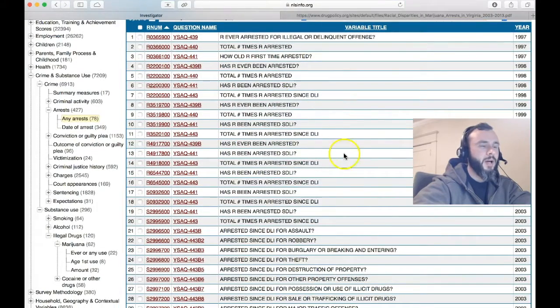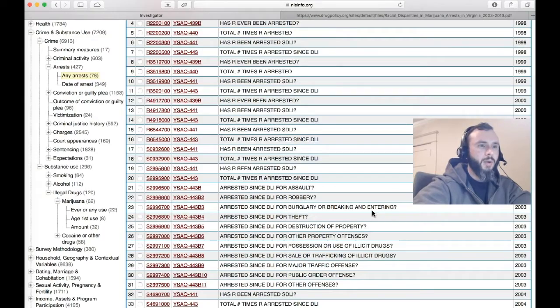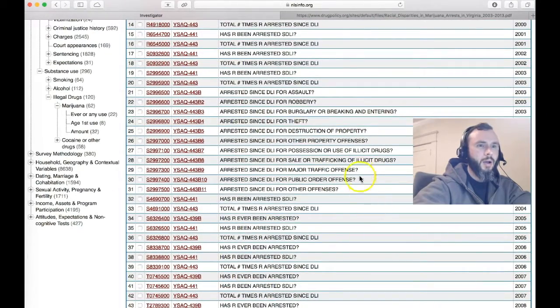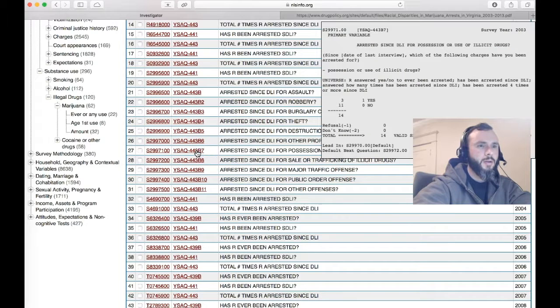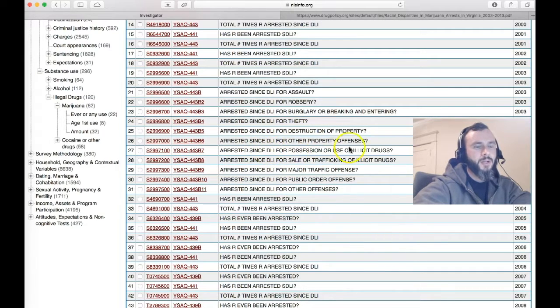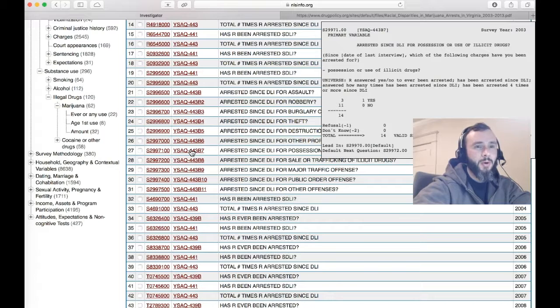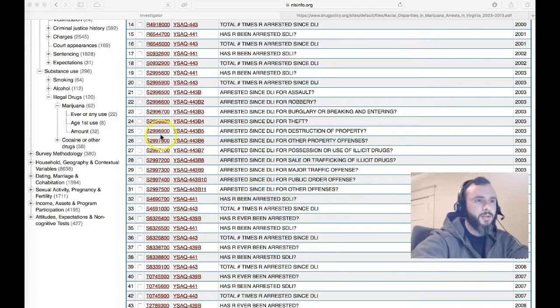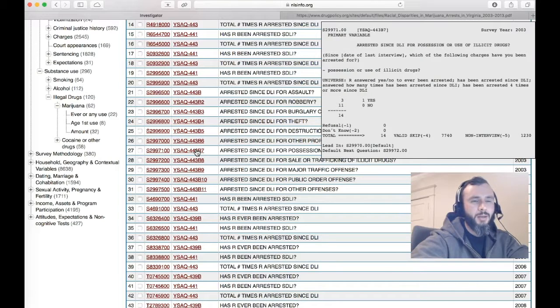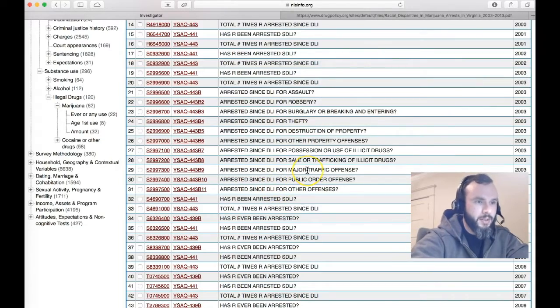So this brings up a lot, 78. Notice this one: arrested since date of last interview for possession or use of illegal drugs. But I pull it up and only 14 people responded to it, because look at where it says valid skip. So 7,740 people skipped the question. They did not respond to it. So I wouldn't want to use this question because it doesn't really have enough data for me to consider.